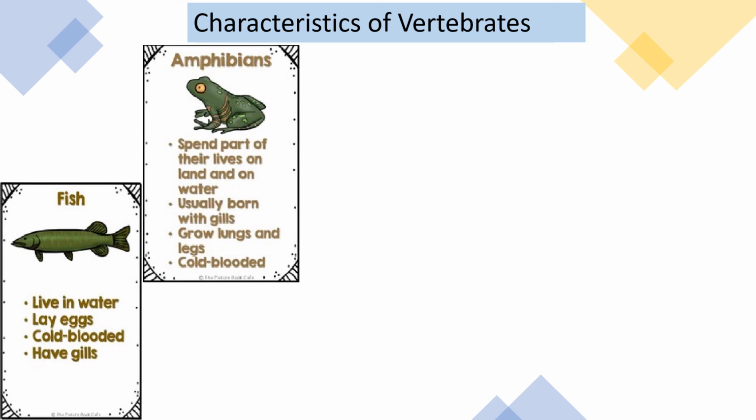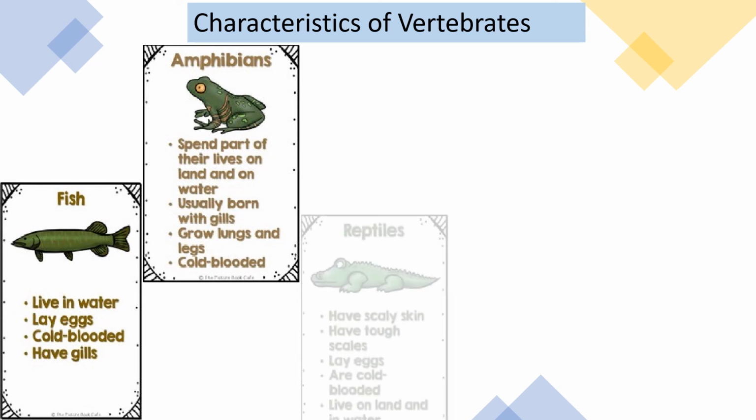Amphibians spend half of their life in water and half on land. They are usually born with gills, but after some time they grow lungs and they develop legs so that they can live on land also.